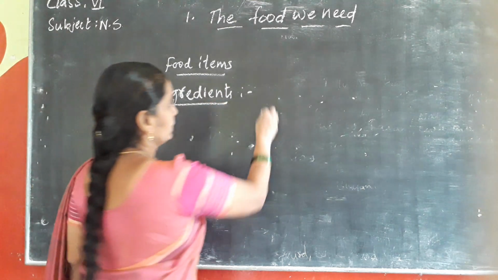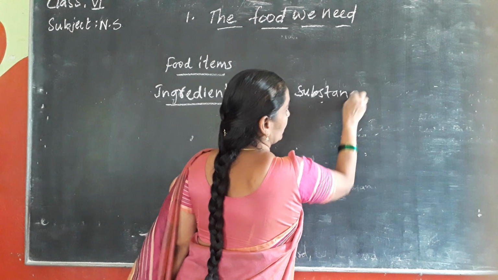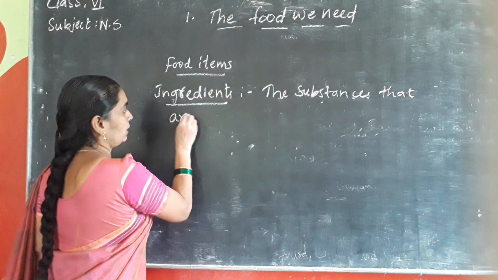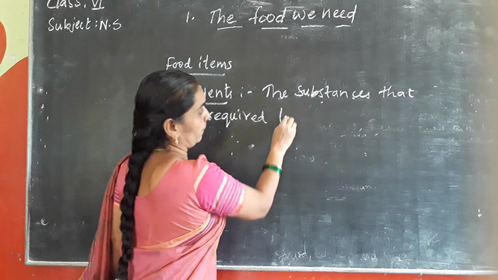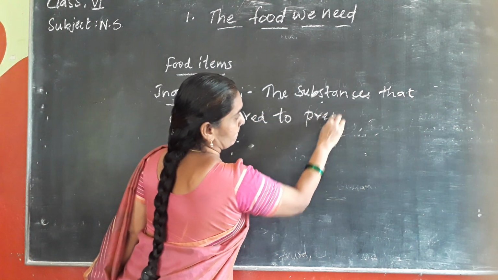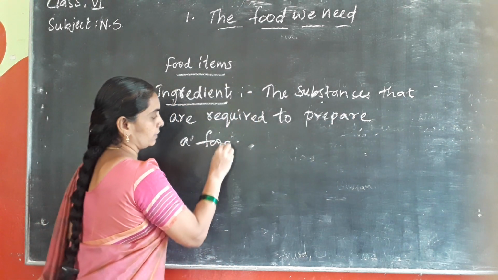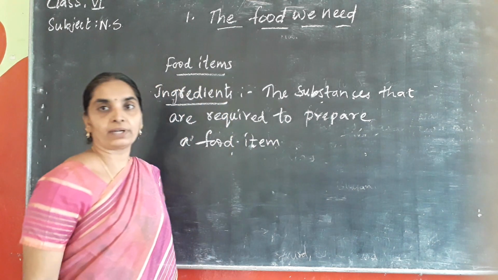Ingredients are the substances that are required to prepare a food item.